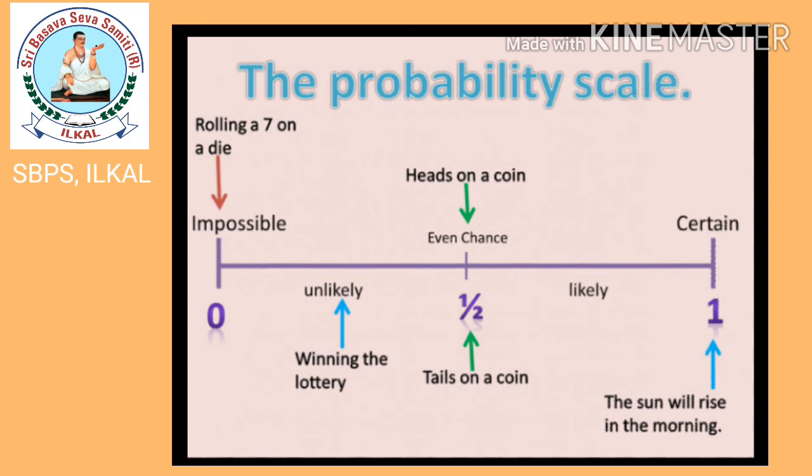Observe this probability scale, children. Heads on a coin, tails on a coin. Means in a coin there is exactly half chance for head and also for tail. The sun will rise in the morning. Certain to happen. We will consider it as 1. Rolling a 7 on a die is impossible because in a die only 6 faces will be there. There is no chance at all to get 7. Therefore, it is impossible, which is nothing but 0 chance.